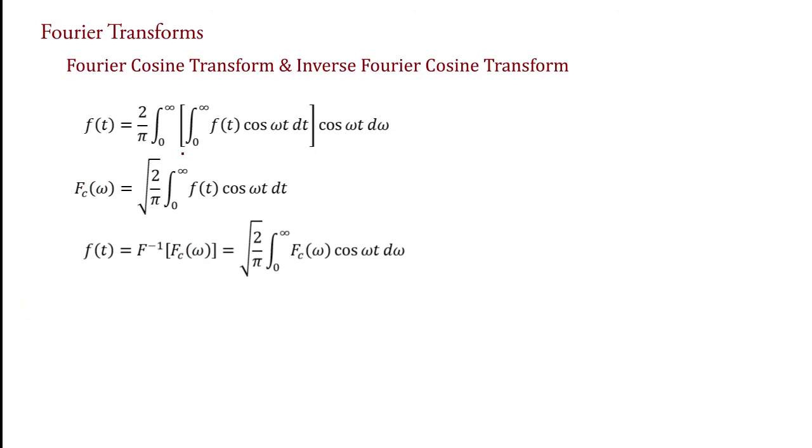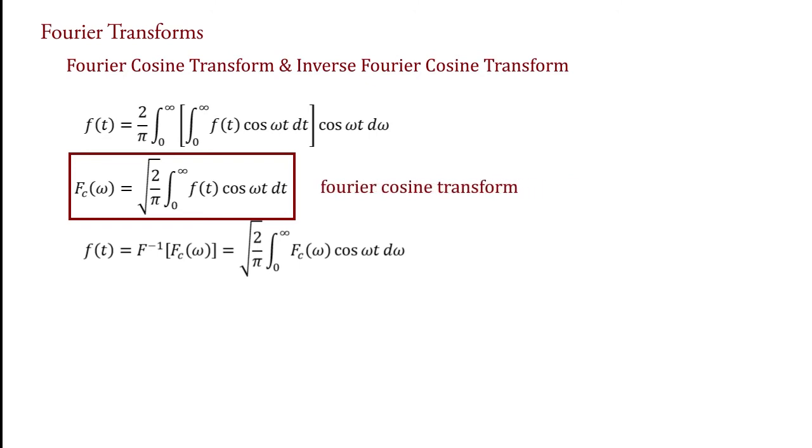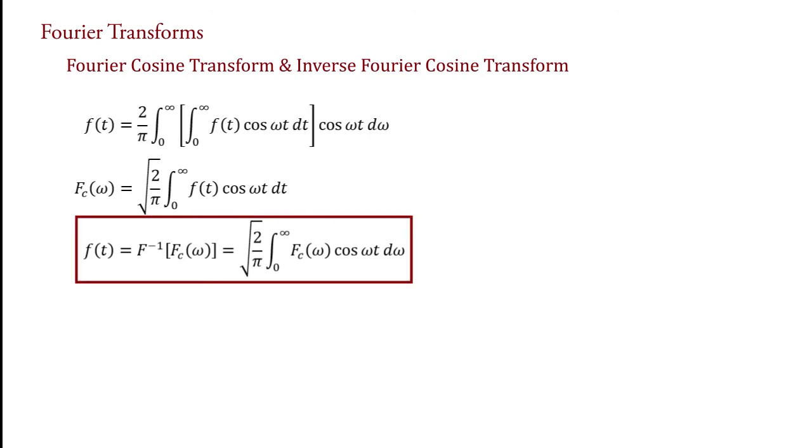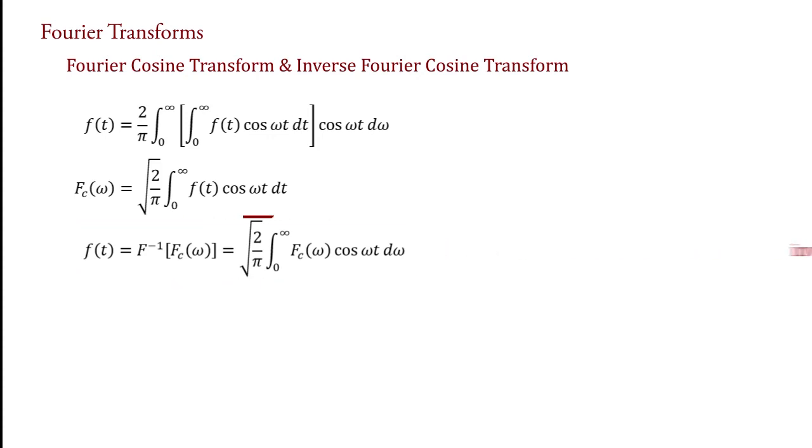The function F c of omega defined by this equation is known as Fourier cosine transform of function f of t, and the function f of t defined by this equation is known as inverse Fourier cosine transform of function F c of omega.